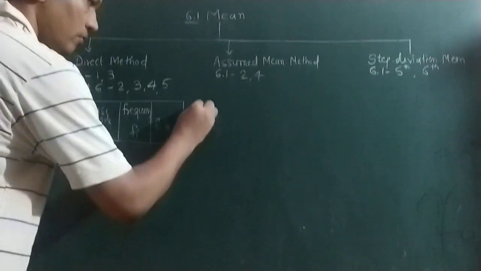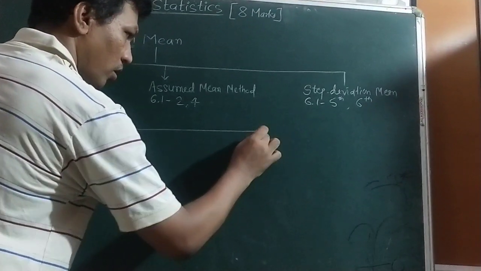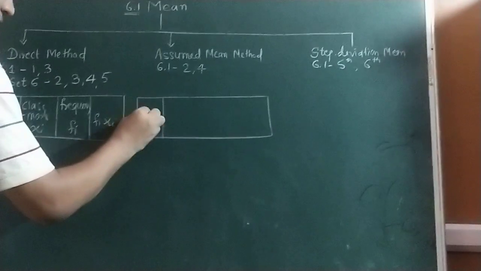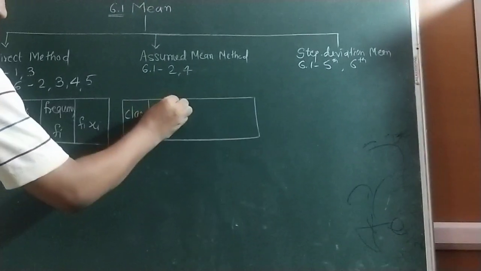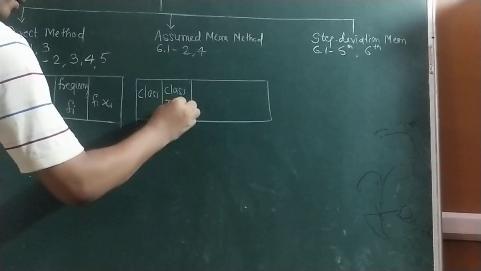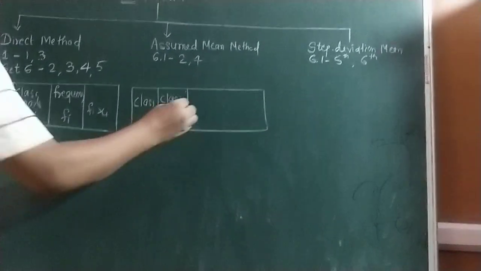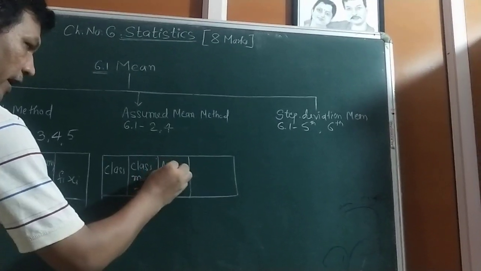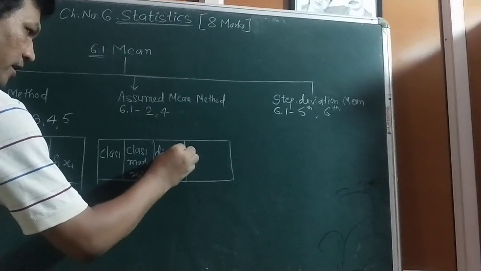In the assuming method, the columns increase by 1. First again the class, here the class mark xi. Here you require di, which is xi minus a.